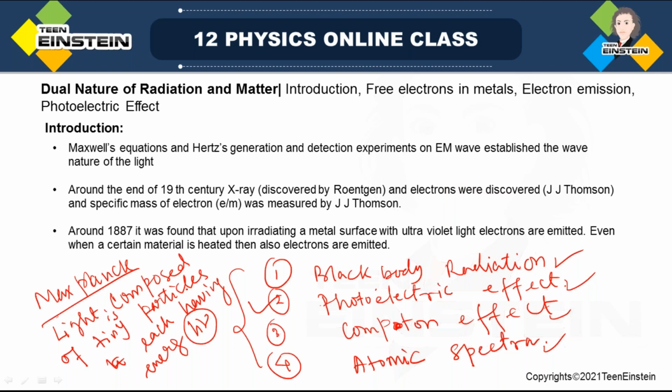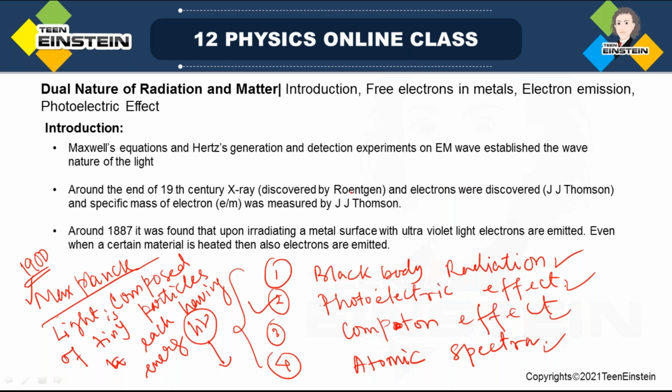That means these are actually quantized quantities. Quantized in the sense you can express them in terms of integral multiples of this basic unit energy. So light is composed of quantum particles, not classical particles. This is the proposition that Max Planck put forward in 1900.